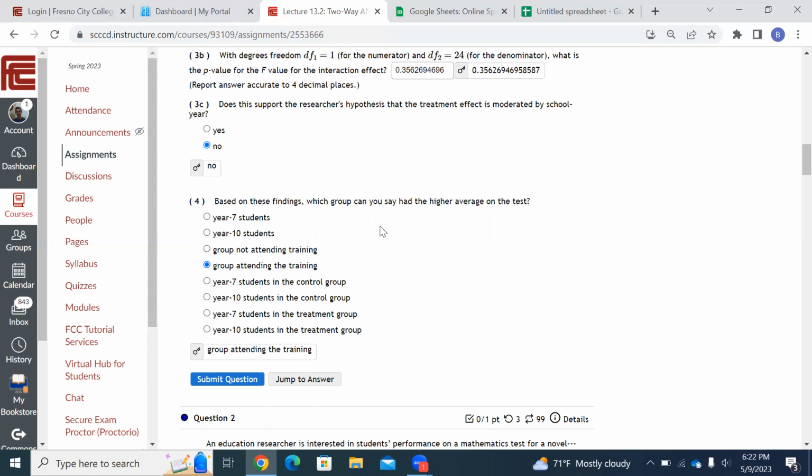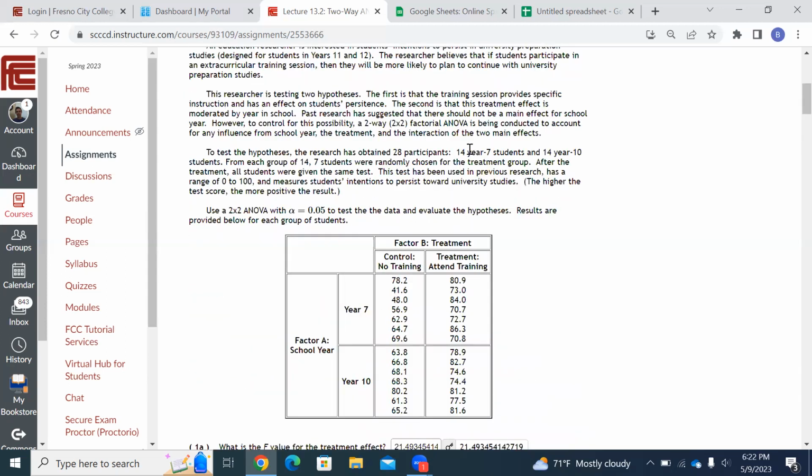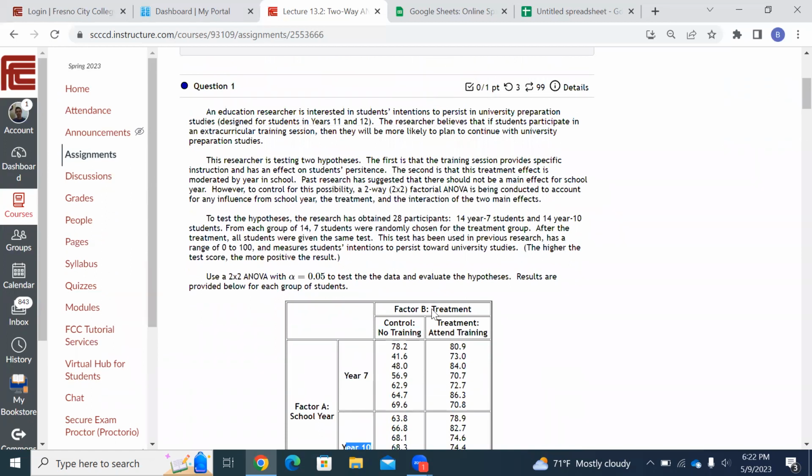So this two-way ANOVA test allows us to figure out what kind of things affect results, and we can test two factors at the same time. We tested whether taking the training class or not affects the results. We found out, yes, it does very much. Attending the training class has a big effect. And then we said, yeah, but what year we give it in, 7th grade or 10th grade? No, turns out that doesn't have an effect, and there's no interaction either. It's just whether they go to the training or not. That's all we need. And so there we go.